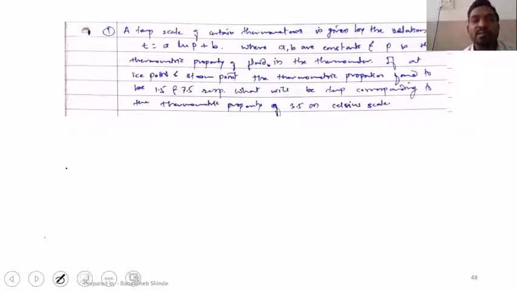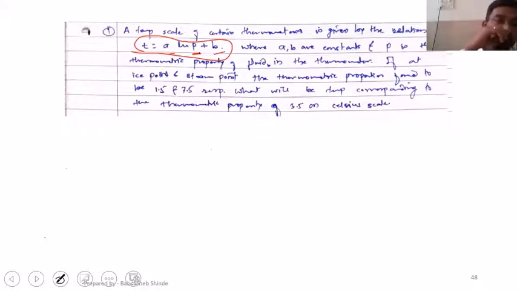A temperature scale of a certain thermometer is given by the relation T is equal to A ln P plus B. This is the relation given for that thermometer. T stands for temperature, A and B are constants, and P is the thermometric property.